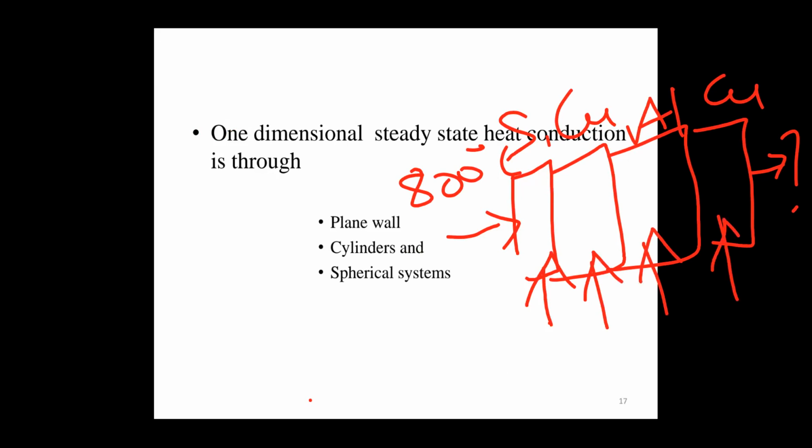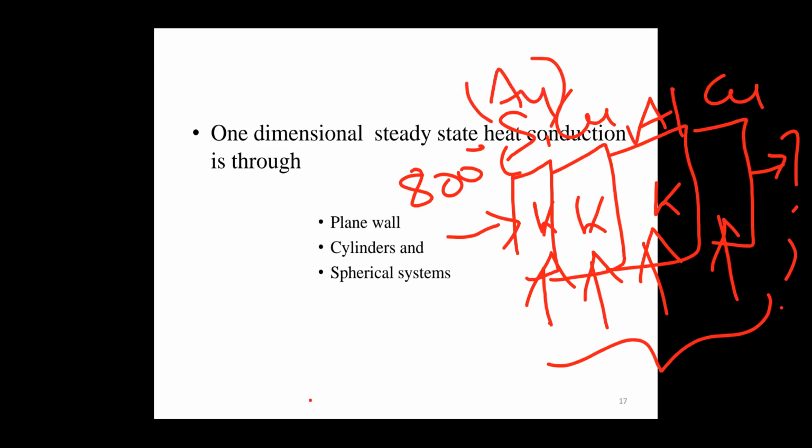So we find out the rate of heat transfer individually, using Fourier's law for each metal. Finally we get the outer temperature and the heat transfer rate. Silver, copper and aluminum each have different thermal conductivity. This is the method for the plane wall.